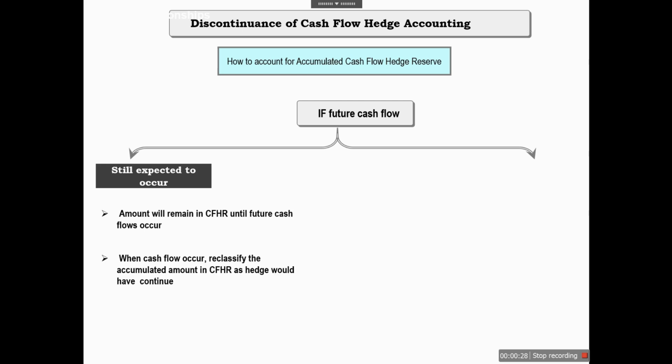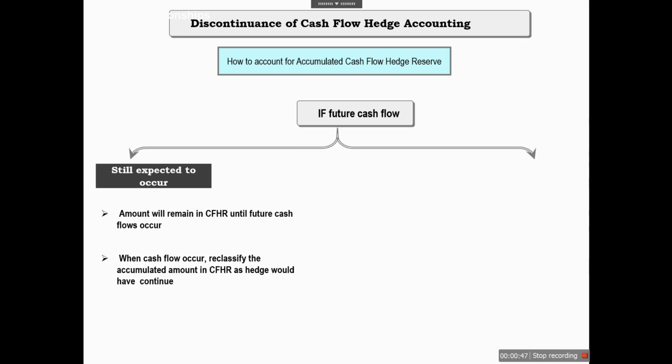And once it occurs, we need to reclassify the accumulated amount in the cash flow hedge reserve as the hedge would have been continued. For example, it will either be added to the carrying amount of the asset or liability, or it will be reclassified to the profit or loss account.